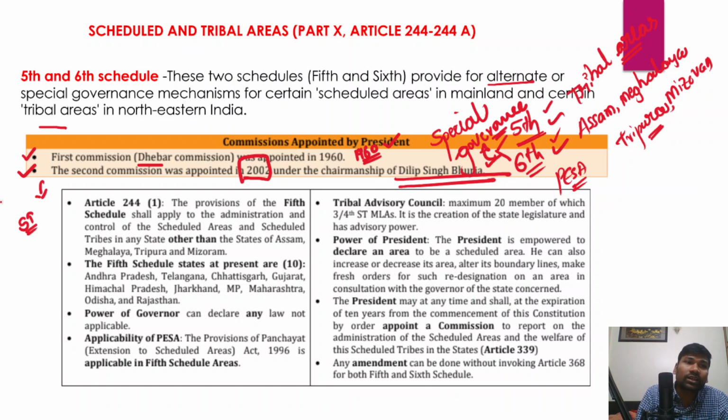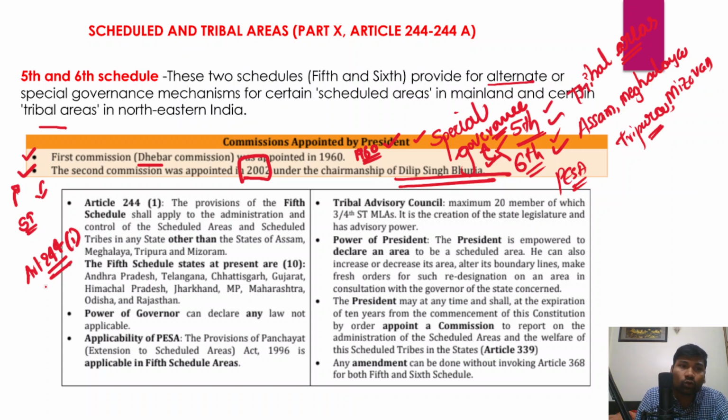So all these different things, and also suggest appropriate reforms or appropriate suggestions. The president has appointed these two committees. And here are some key constitutional provisions which specifically talk about the areas in the 5th and 6th schedule. And in fact, Article 244 of the Indian Constitution. Now what does Article 244 of the Indian Constitution talk about?